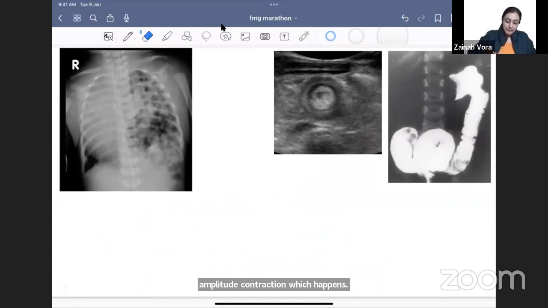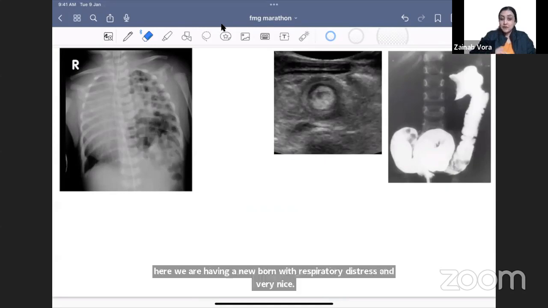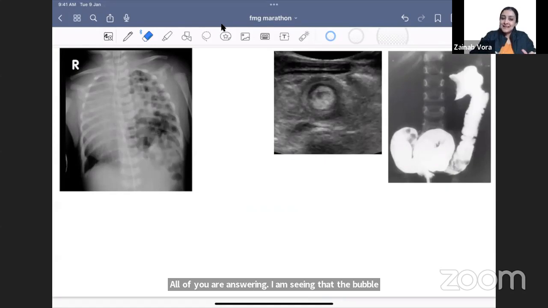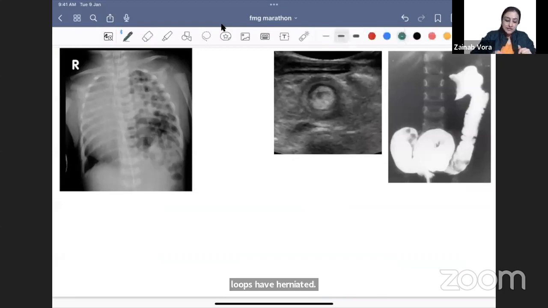Okay. So coming back here, we are having a newborn with respiratory distress, and very nice. All of you are answering. I am seeing that the bowel loops have herniated. कौन सा side है, right या left? Bowel loops have herniated on what side? So we always see the pointer. अगर लिखा है तो बहुत बढ़िया, अगर नहीं लिखा, always opposite. Somebody standing opposite to me, उसका क्या right left है? वही X-ray का right left है. So this is right, this is left here.